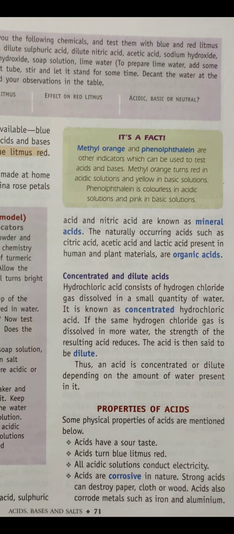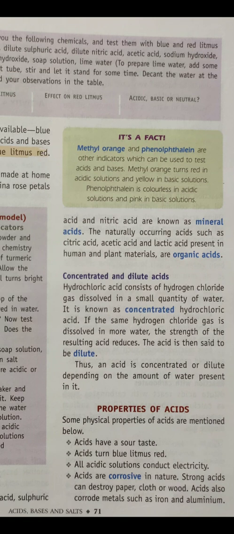Now there is another categorization, concentrated and dilute acids. Hydrochloric acid consists of hydrogen chloride gas dissolved in water. When a very small quantity of water is used to dissolve the hydrogen chloride gas, it is known as concentrated hydrochloric acid.